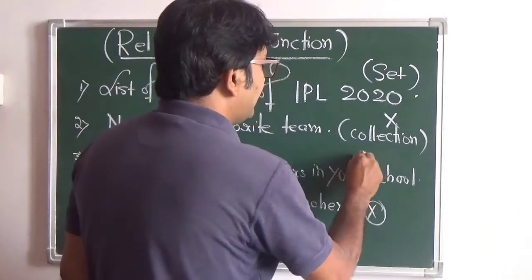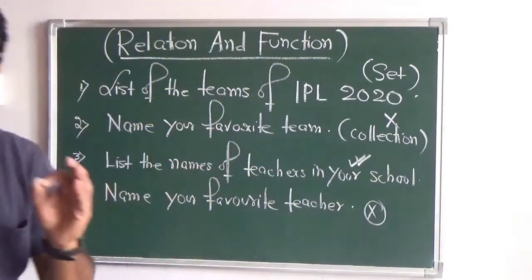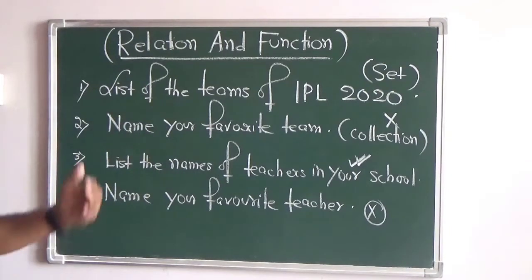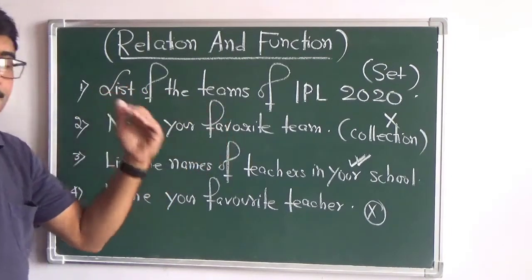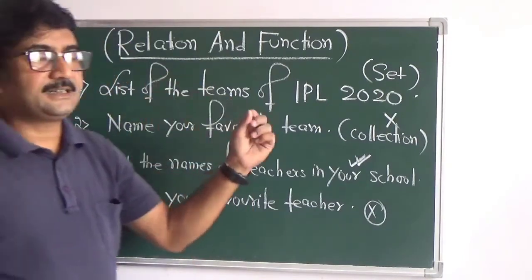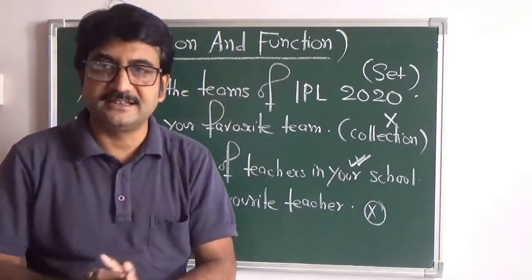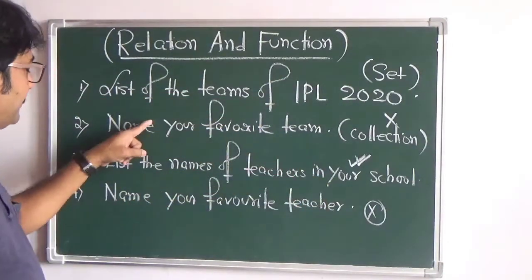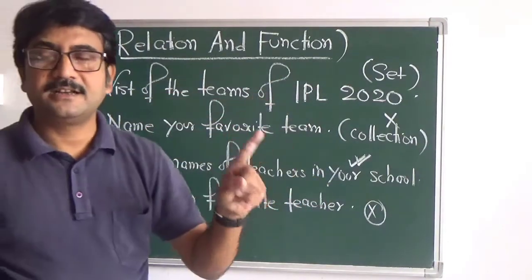So this is the concept that you need to understand: which collection is considered to be a set. The definition is a well-defined collection, but well-defined means the answer should be unique and it will make some sense. So number 1 and number 3 make sense, but number 2 and number 4 do not make any sense.